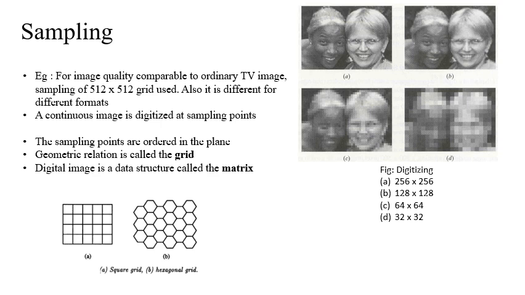You see a figure in front of you, right? So you see the first one. Understand here that in the first one, the continuous image function was sampled using a grid value of 256 cross 256. In B, it was 128 cross 128. In C, it is 64 cross 64, and in D, it is 32 cross 32. Usually here it is shown in the same size, but for these different values of the grid, the size is smaller and smaller.